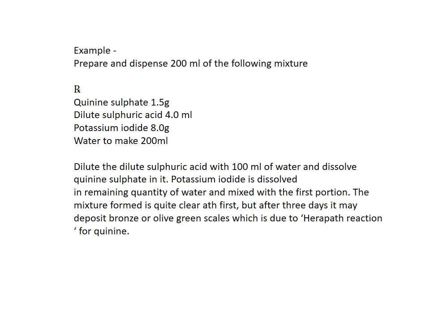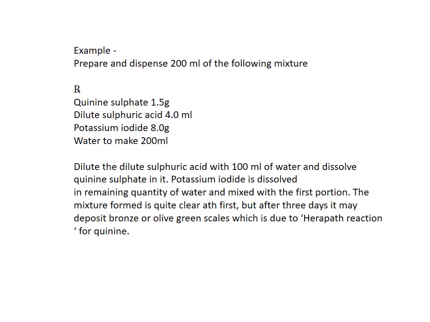So how can we overcome this problem? It can be overcome by, first, dispensing this prescription only for 3 days, or otherwise separating the reactive ingredients into separate bottles and dispensing to the patient with proper directions. The procedure is to dilute the sulfuric acid with 100 ml of water and dissolve quinine sulfate into it, and keep that in one bottle.